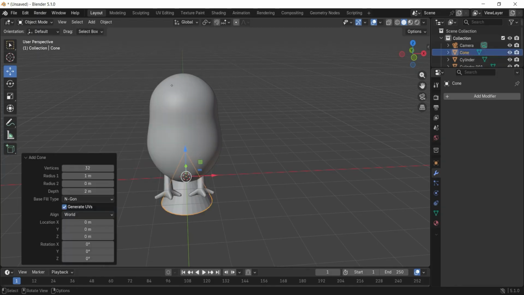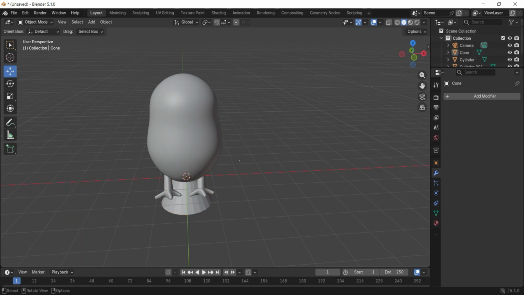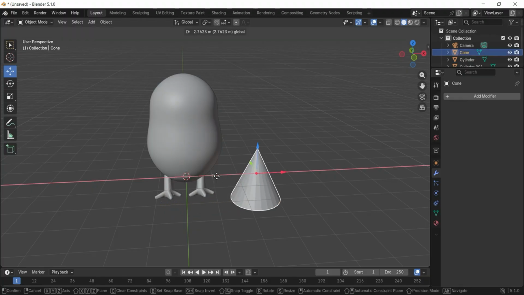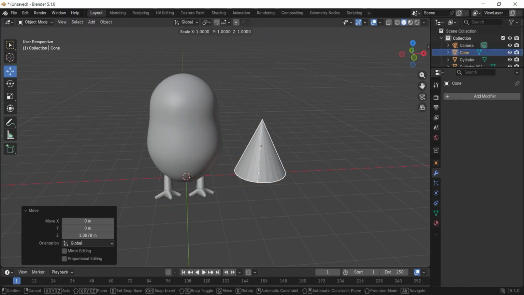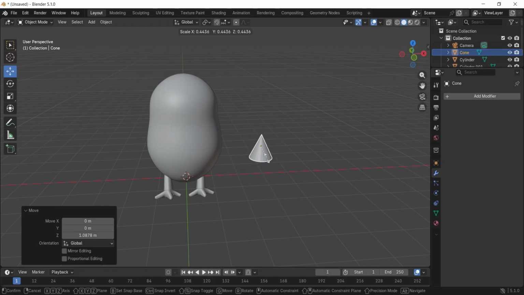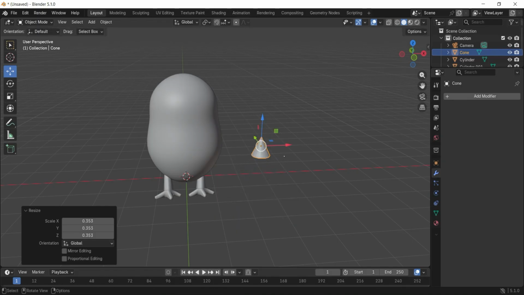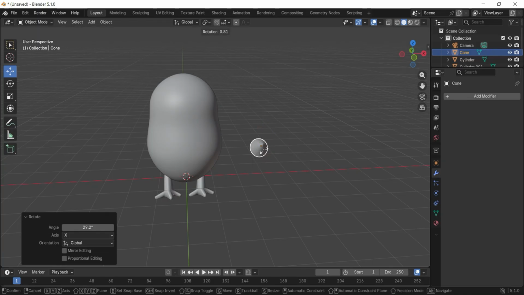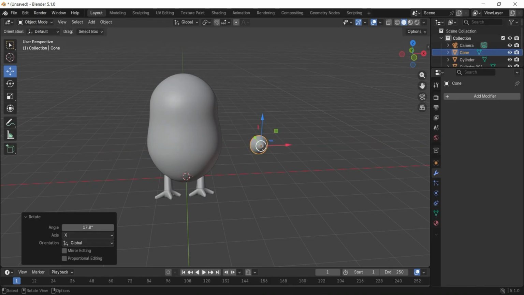Add a cone and make the vertices 24. Scale it down like this. Rotate like this. Move it up with the Move tool and put it here.